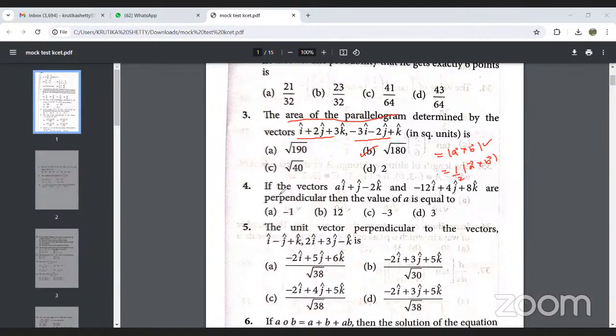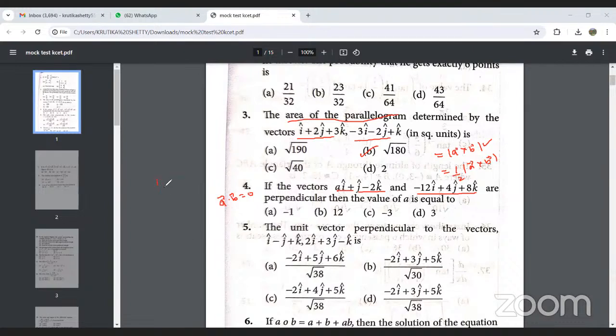Next, question number 4. If the vectors a i cap plus j cap minus 2k cap and minus 12i cap plus 4j cap plus 8k cap are perpendicular, then the value of a is equal to what? We know from yesterday's class that the dot product of two perpendicular vectors is equal to 0. So take the dot product of these, multiplying just the components.